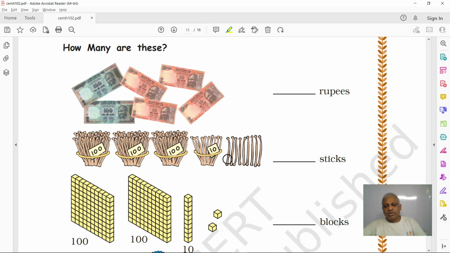Let us count. 1, 2, 3, 4, 5, 6, 7, 8, 9. We have 9 sticks also. So what will be the total? 300 plus 10, 310 plus 9. 319 sticks, right?